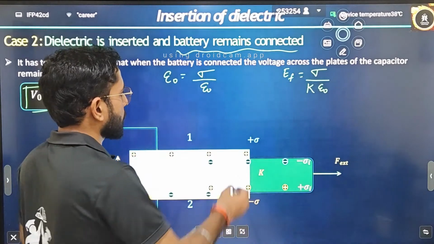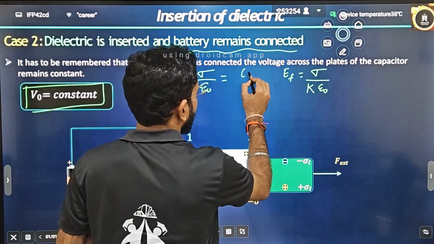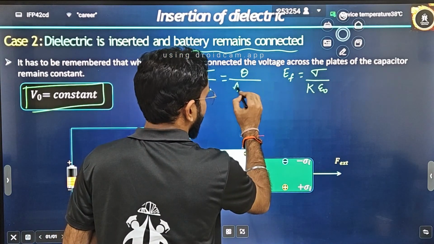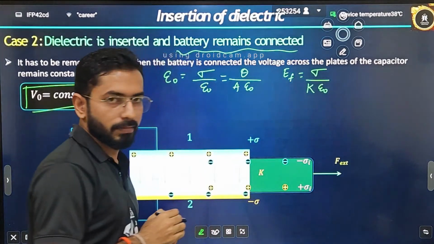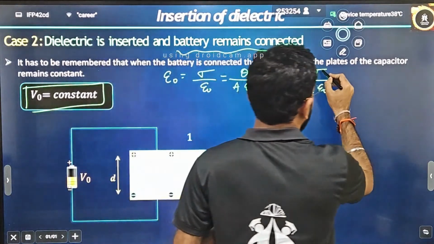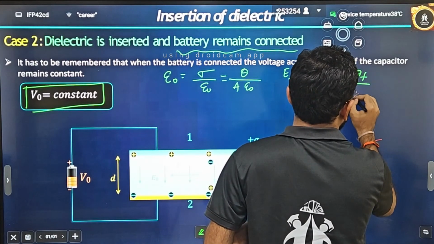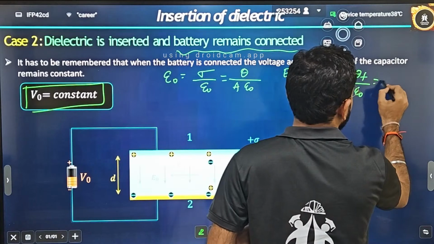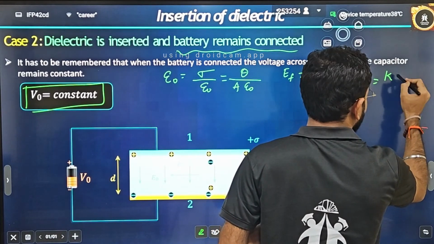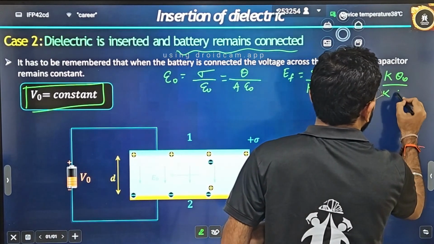What is sigma? If you are writing properly, you will write it as Q divided by A into epsilon naught. Correct? And here, if you are writing this properly, you will write Q final divided by K times epsilon naught. And what is the final charge? It is multiplied by a factor of K. K Q naught divided by K epsilon naught.